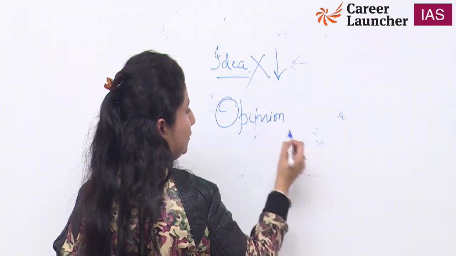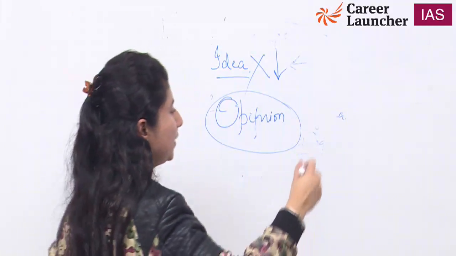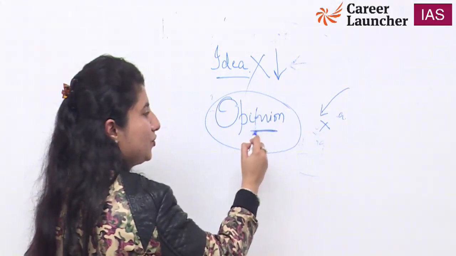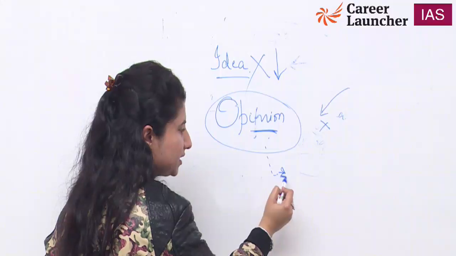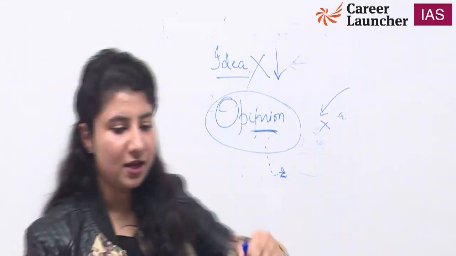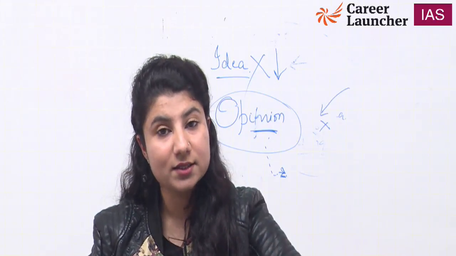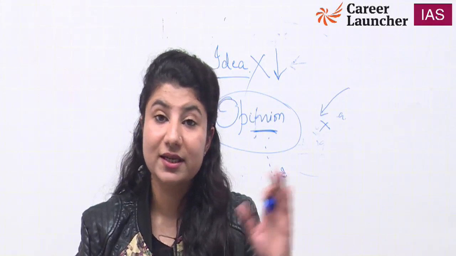So when this opinion was created, established after research, after studying a lot, one day you said to me this opinion or this thing is wrong. I will say no, it is not wrong. These are the points for me to prove what I am saying is right. So this is opinion. This is a fact. Once you try to see opinion based articles in your newspaper, your opinion will also get established gradually.